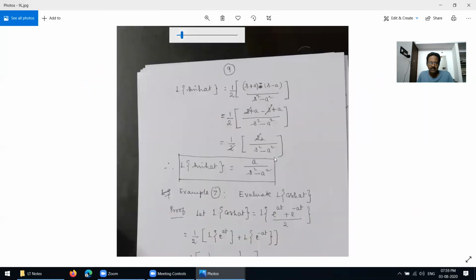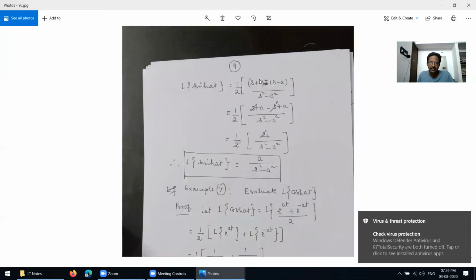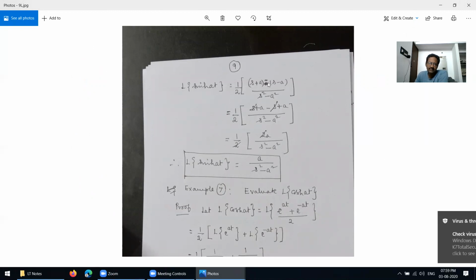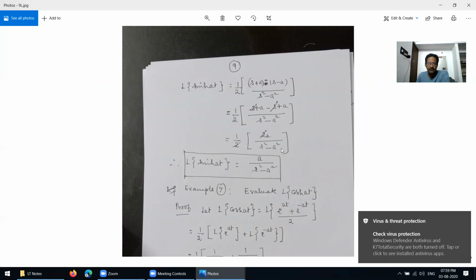The Laplace transform of sinh at equals, just take the common denominator, s squared minus a squared. In the numerator, s plus a minus s minus a. s cancels, you are getting 2, divided by s squared minus a squared. Sinh at equals this one.